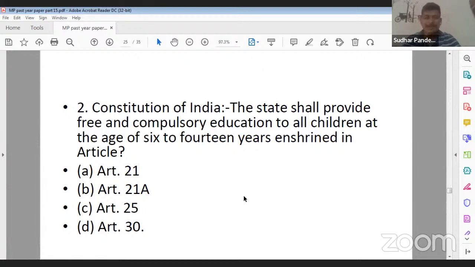This particular idea is enshrined under which article? So its correct answer will be B for Bangalore. That is under Article 21A. Right? Right. Vinny ji, you are correct. Its answer will be 21A.